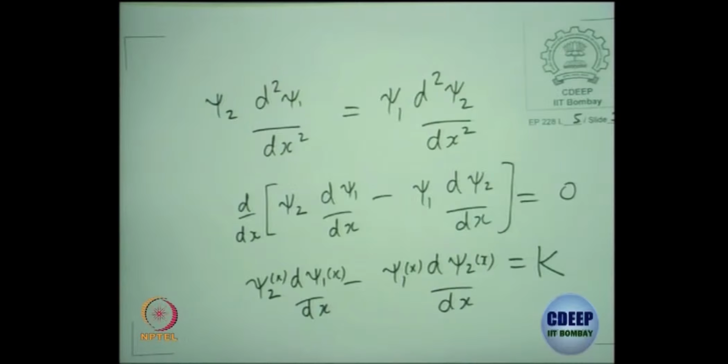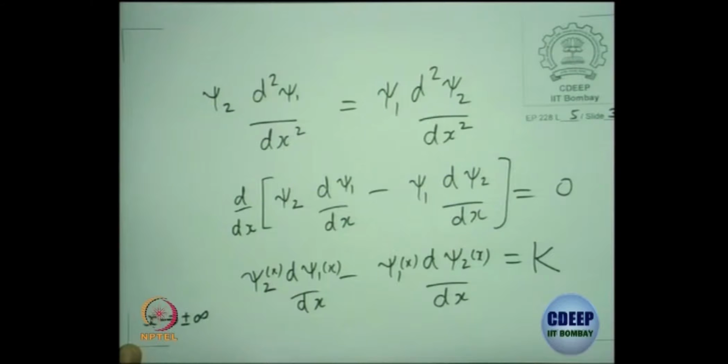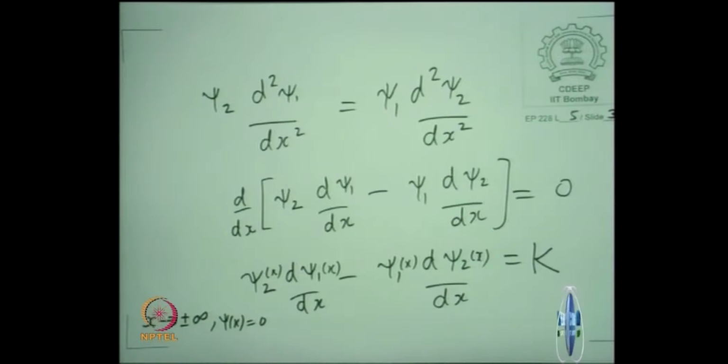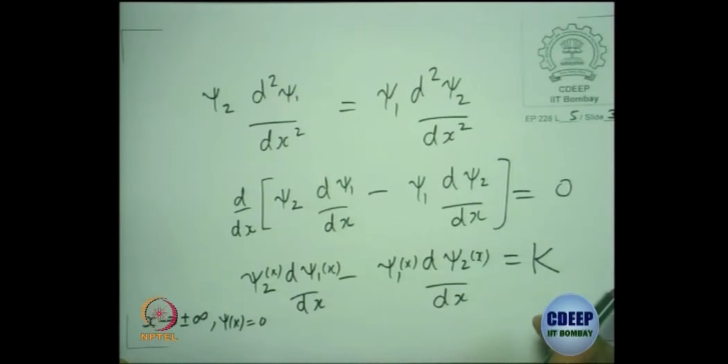For x tending to plus or minus infinity, we are looking at a bound state solution where it should be exponentially damping. So what do you want? X tending to plus or minus infinity, what happens? The wave function itself will be 0, which means this constant should be valid even at x tending to plus or minus infinity. So for a bound state, we can definitely put it to be 0.